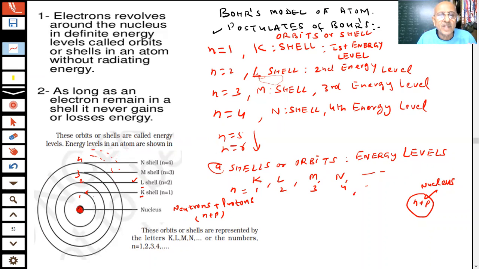So here is the story, the postulates of Bohr, which we are talking about: there are orbits, there are shells, and we have given names to them, students, K, L, M, N, and there are electrons in these shells which are orbiting. So long as an electron orbits in the K shell, it is not radiating or losing energy. Similarly, an electron of the L shell is not radiating or losing energy. They are orbiting in fixed orbits. This is the proposal and model of Bohr, students. So I will proceed further.